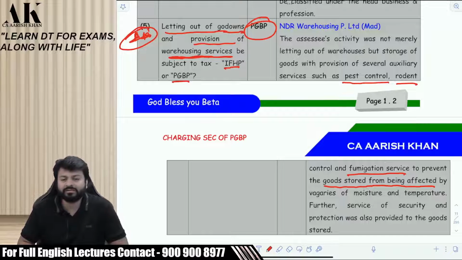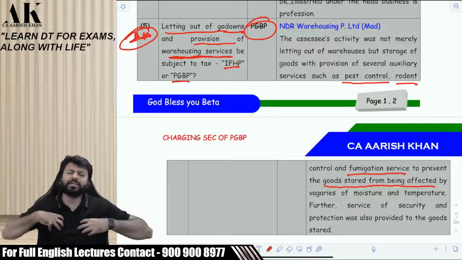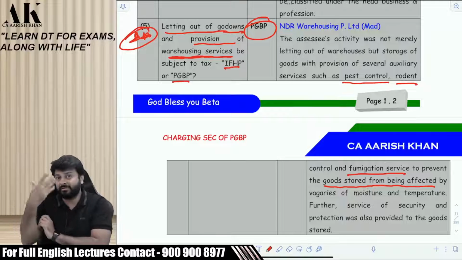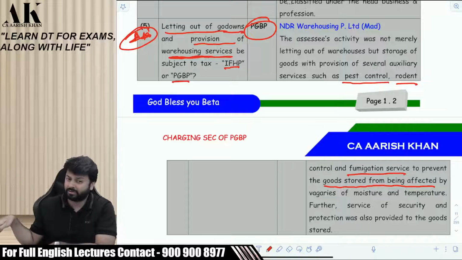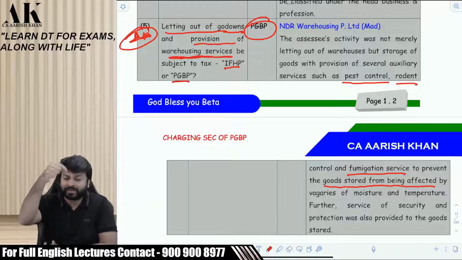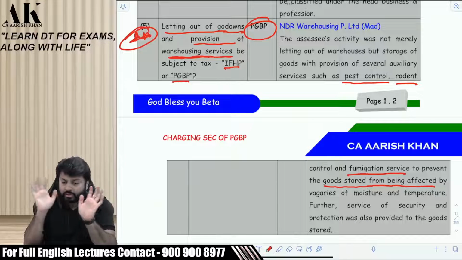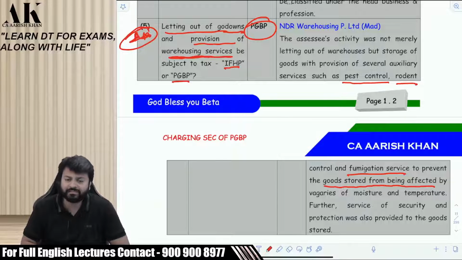Right or not? Urban Company people come to our house to do pest control, right? It's a business. Fumigation services, rodent control, so that the goods of the assessee are not affected. So the tenant is coming to me and saying that I am storing your goods. So I asked him, is it my responsibility to take care of the pest control? He said, yes, you will take care of the pest control. Is it my responsibility to look at the goods? Yes, you will look at the goods. So I am doing a lot of activities for him. I am not only storing goods for him. I am doing a lot of other activities. Therefore, it will go under the head PGBP. Is it clear?